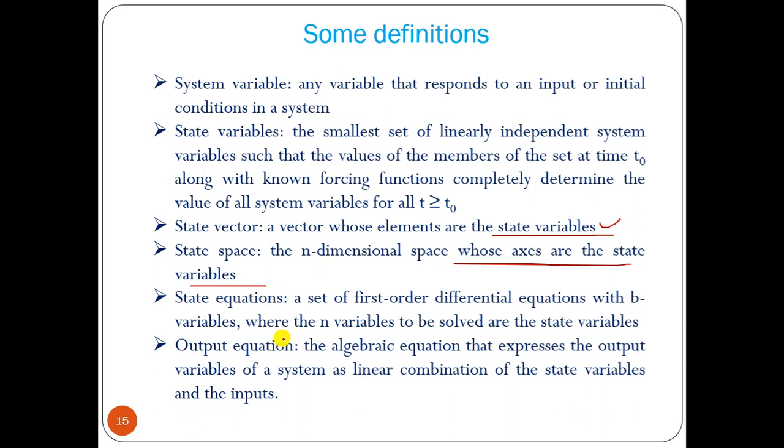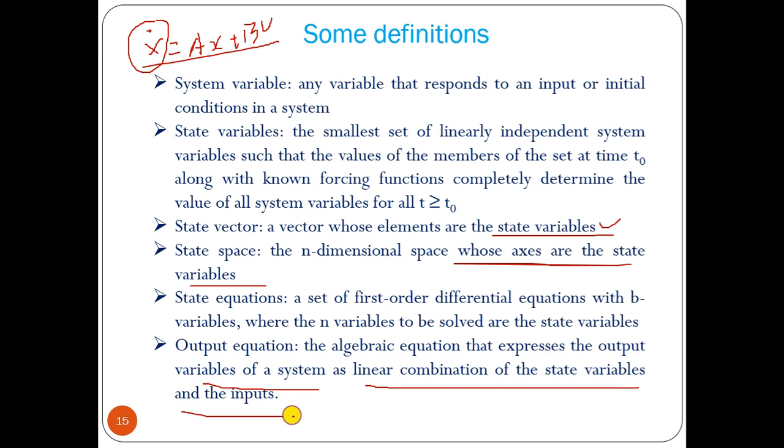And state equations, a set of first order differential equations that we have to build, that is x dot equal to ax plus bu. This is the first order differential equation, x dot is dx by dt. A set of first order differential equations with n variables to be solved are the state variables. Output equation, the algebraic equation that expresses the output variables of a system as a linear combination of the state variables and the input, that is y equal to cx plus d into u.